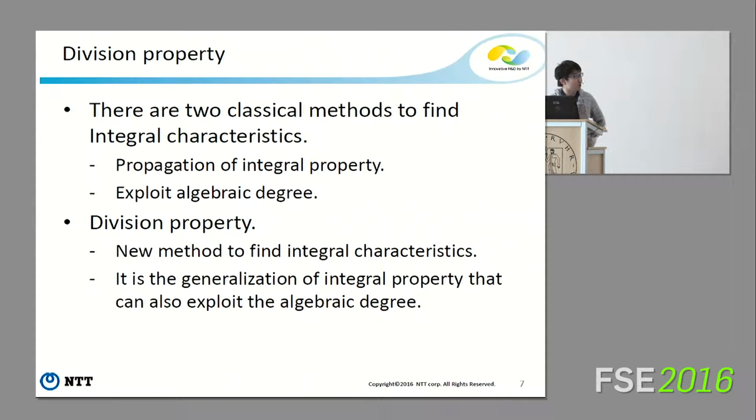The first method was proposed by Knudsen and Wagner in FSE 2002, and the second method is the so-called higher-order differential cryptanalysis. Division property is the third method to find integral characteristics, and its core idea is a generalization of integral properties such that it can also exploit the algebraic degree.